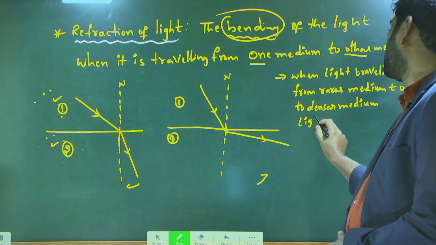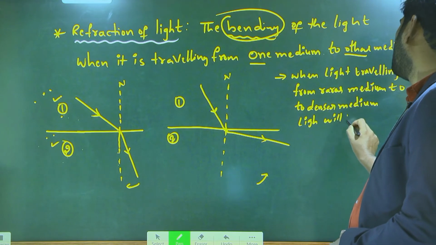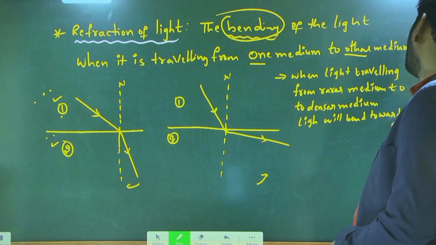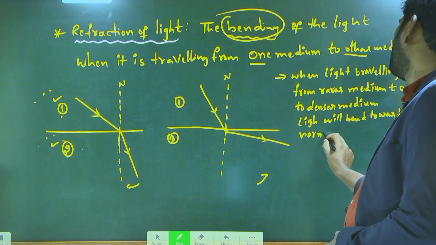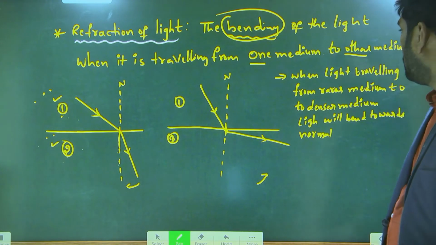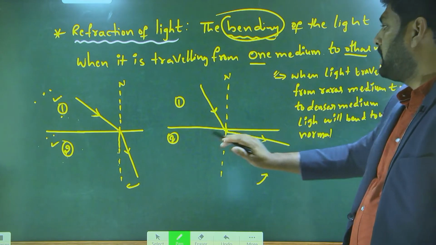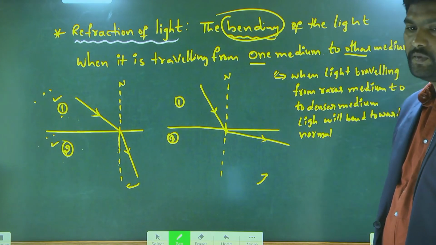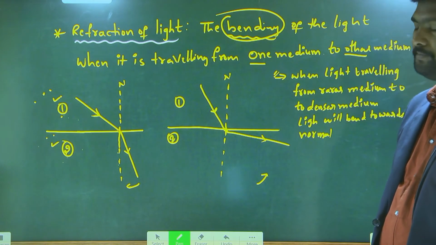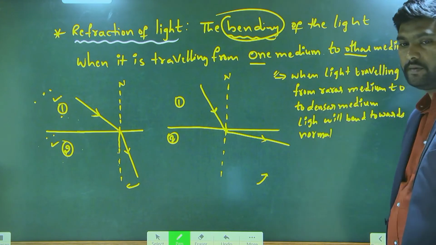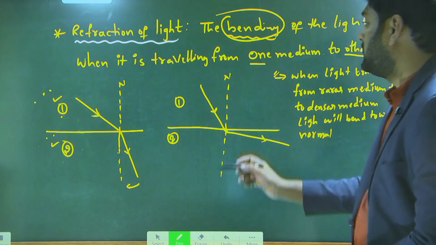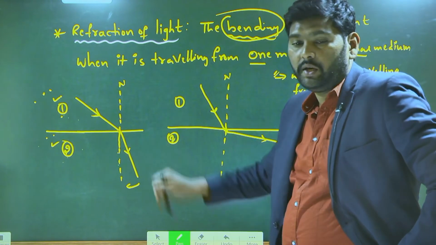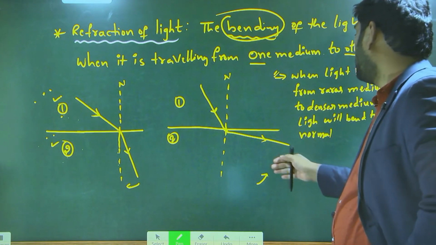Light will bend towards the normal. Understand? So this statement represents which diagram, the first diagram or the second diagram? Read once again. First diagram. Yes, the first diagram. In this case, the light ray traveling from rarer medium to denser medium will bend towards the normal. Understand?